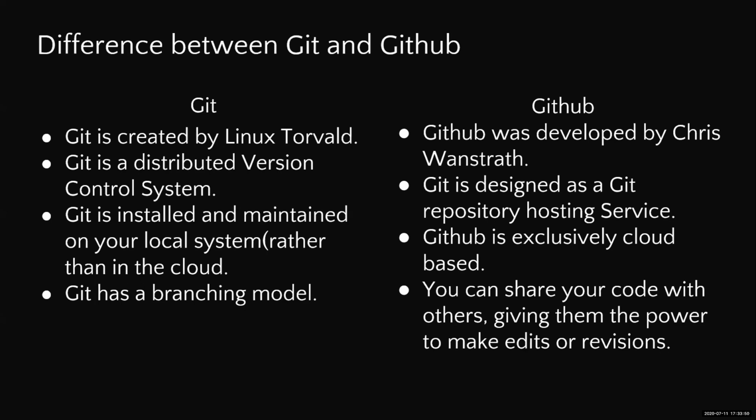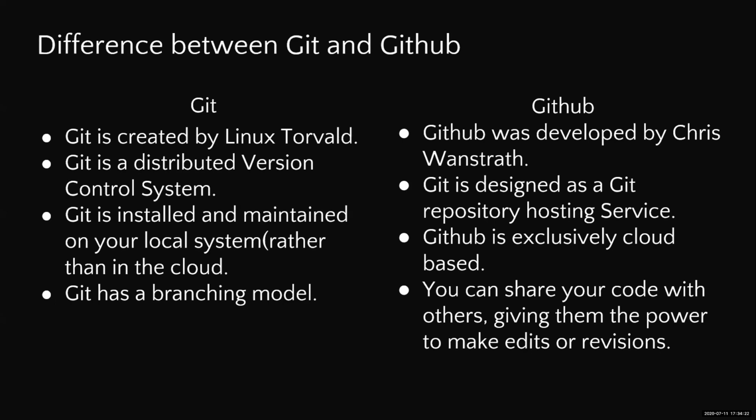So now let us come to the difference between Git and GitHub. I'll explain it in a fast manner. So what is Git and GitHub? We have been talking about this for the last 1 hour. Now let us conclude and wrap it up with a small difference. So Git is a distributed version control system, right? And GitHub is a platform that allows us to use this Git distributed system in a very comfortable way.